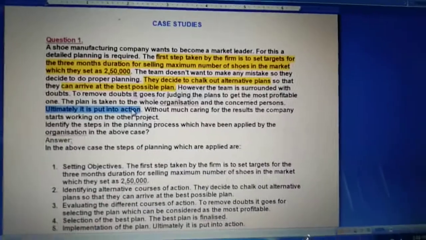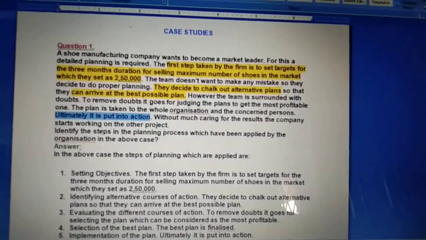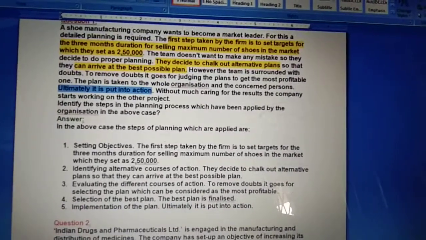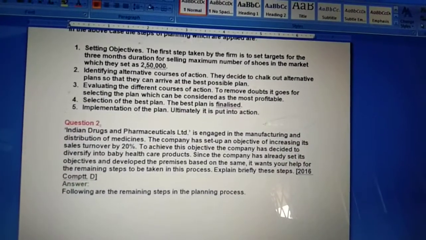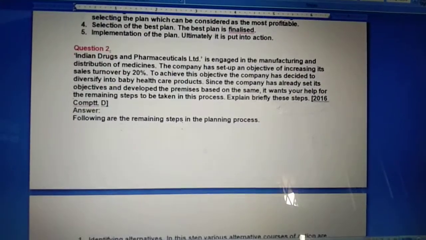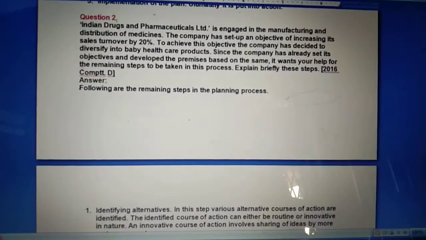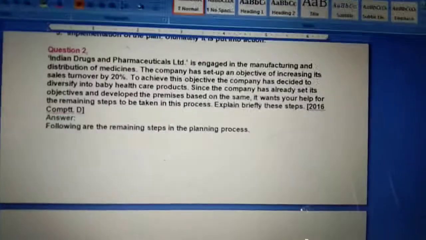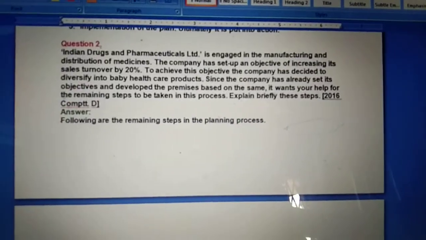So this is a way how we used to go through or solve a case study here. Now children, this is the first case study. Now coming through with the second case study also. Go through with the case study from here. Now this is question number 2, case study second.